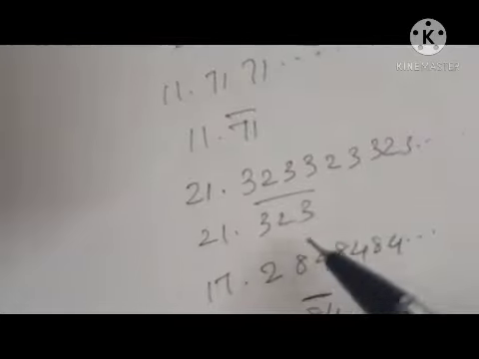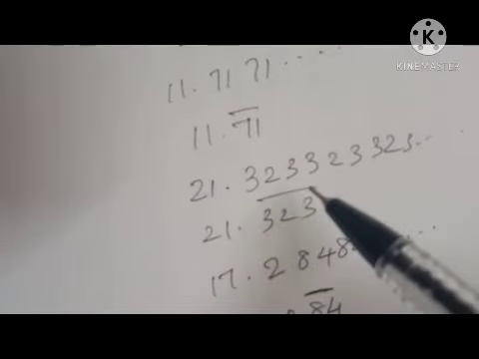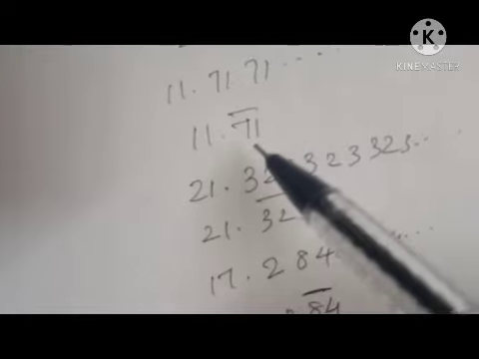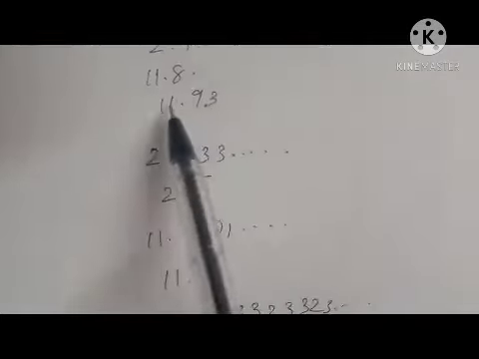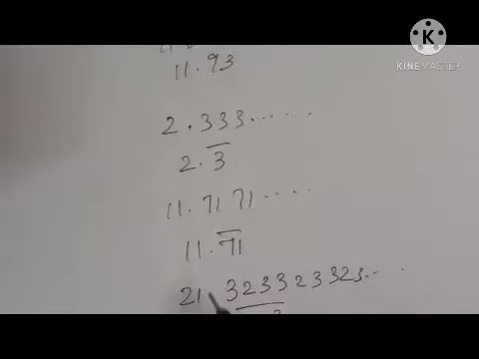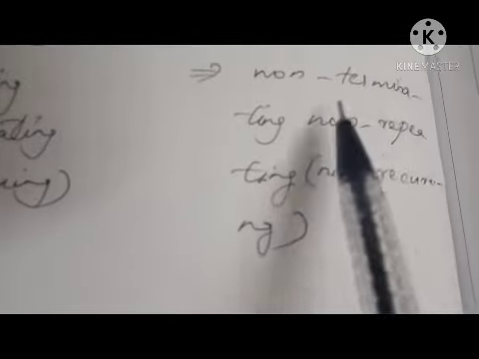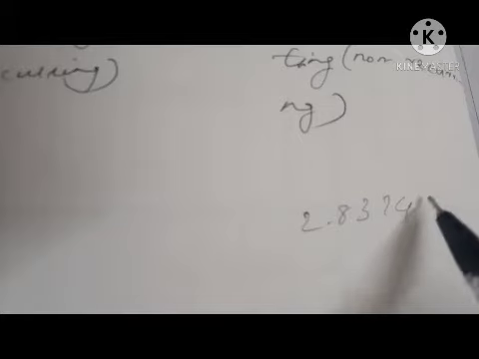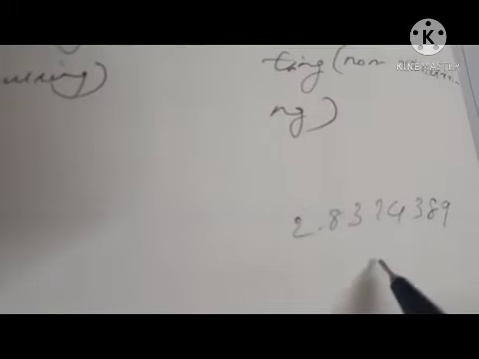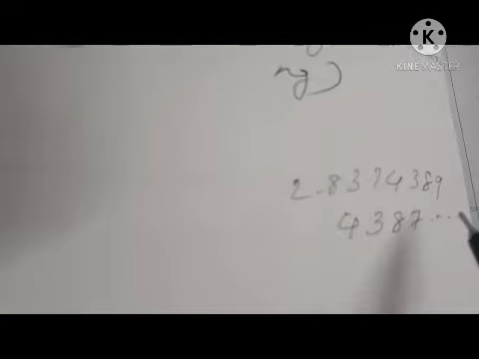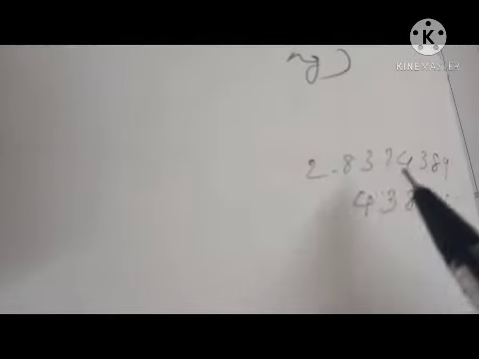So these all are rational numbers. When we get the decimal expansion as non-terminating recurring or terminating, then they will be rational numbers. But in the case of irrational numbers, the decimal expansion should be non-terminating, non-repeating, or non-terminating, non-recurring. That means, for example, 2.837438943887, etc. We can't predict which digit will come next. Such numbers are known as irrational numbers.